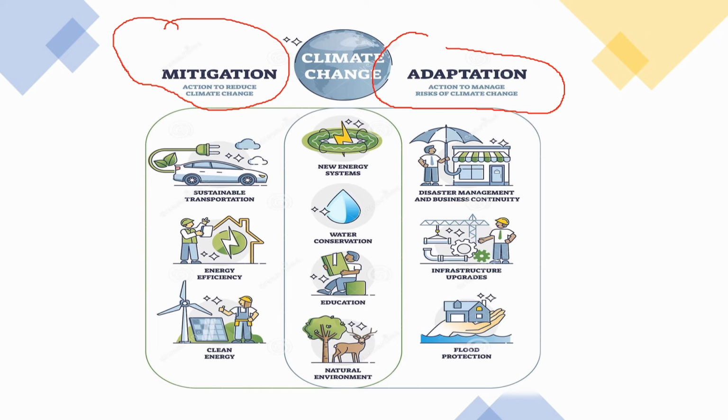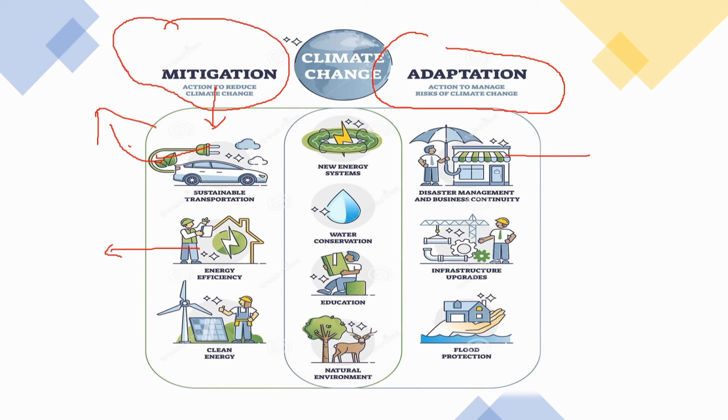So how will we reduce or mitigate climate change? One way is through sustainable transportation. The majority of greenhouse gas emissions come from the transport industry, non-renewable resources and their exploration, deforestation, etc. So switching to sustainable transportation is one of the main actions that can be taken to reduce climate change. Another is energy efficiency. The more energy efficient systems we have in our daily life, the more we can arrest climate change, by promoting clean energy.